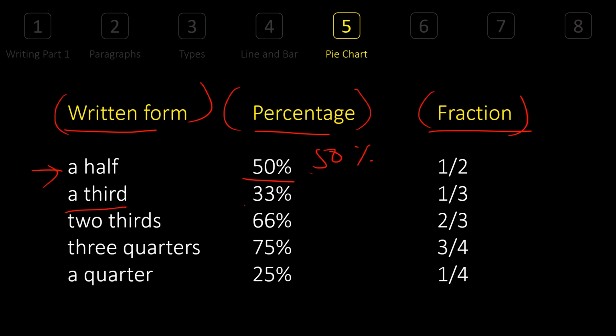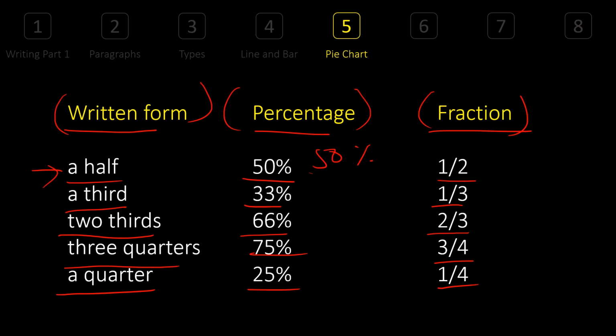A third is called 33% or 1/3. Two thirds, 66%, 2/3. Three quarters, 75%, 3/4. A quarter, 25%, 1/4. So these are in fractions, these are in words, the first thing which we have seen. And here we have seen in percentage. You can say 50%, 25% too.